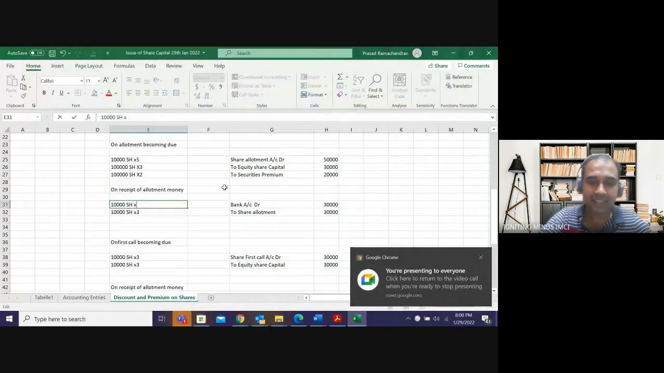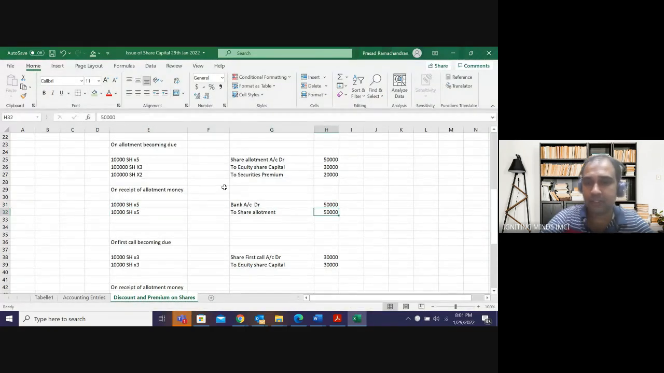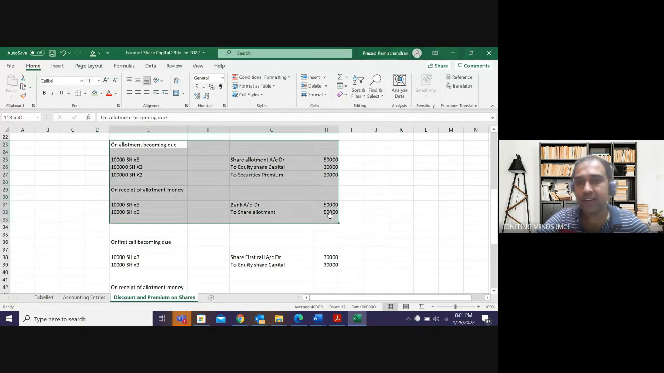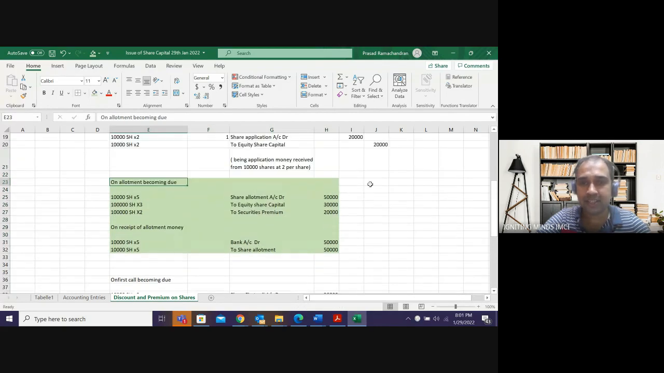So the entry will be 10,000 into 5. My bank account debit to share allotment will be 50,000. All other entries will remain the same. This is the only change when it comes to allotment becoming due. This is a case of shares issued at premium.